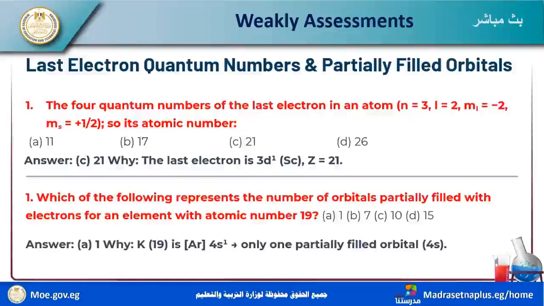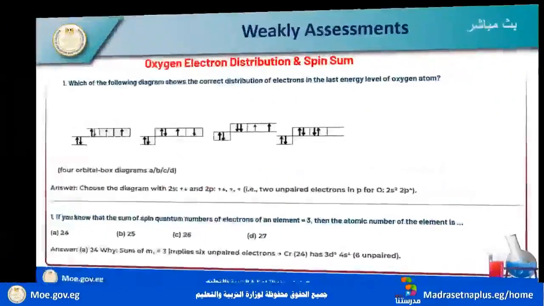Now the answer is 19. 19 is argon 18, 4s1. So the number of partially filled orbitals for the element with atomic number 19 is 1. It is K19, with only one partially filled orbital.